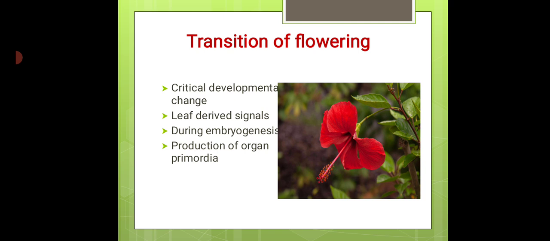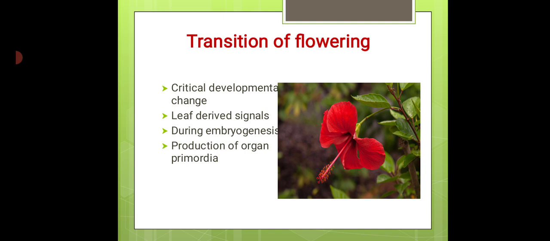In most species, the shoot apical meristem initially gives rise to vegetative organs such as leaves, but at some point, the shoot apical meristem makes the transition to reproductive development and production of flower.